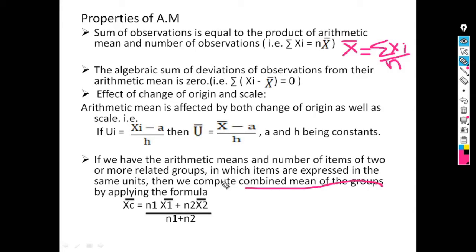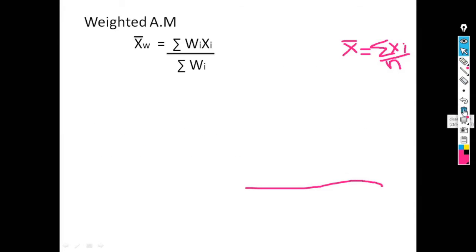Next property is calculation of arithmetic mean for combined group. So the formula for combined arithmetic mean is denoted by xc bar and is given by n1 into x1 bar plus n2 into x2 bar divided by n1 plus n2, where n1 is sample size of first group, n2 is sample size of second group, x1 bar is arithmetic mean of first group and x2 bar is arithmetic mean of second group.